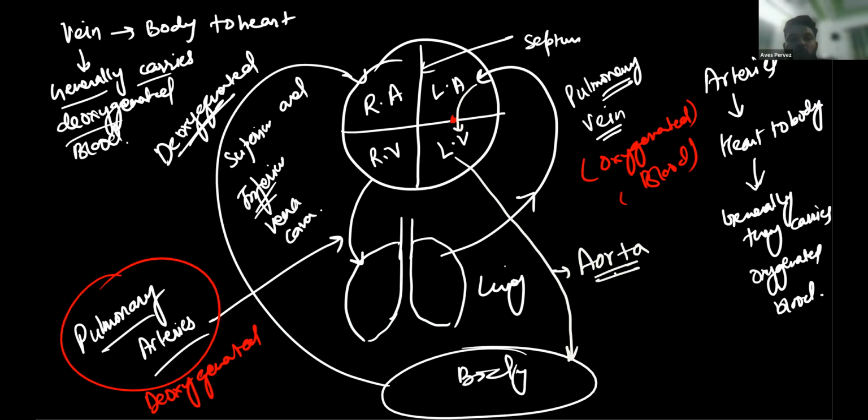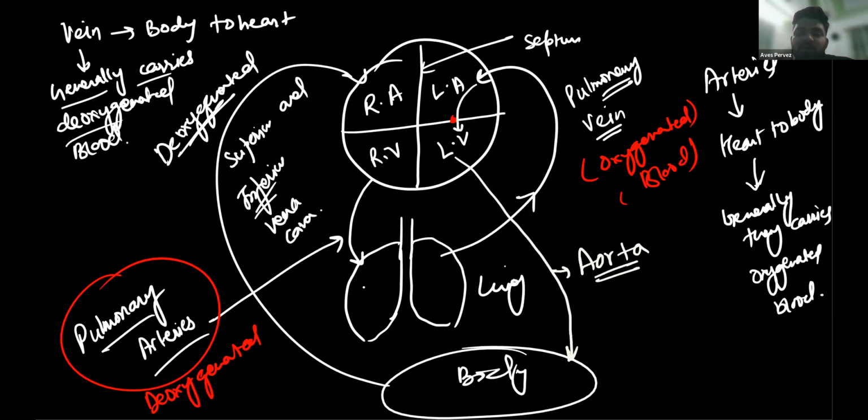Okay, so now you understood that. Again I'm going to explain from the body. Deoxygenated blood reaches the right atrium. From the right atrium it reaches the right ventricle. From the right ventricle it reaches the lungs with the help of the pulmonary artery.